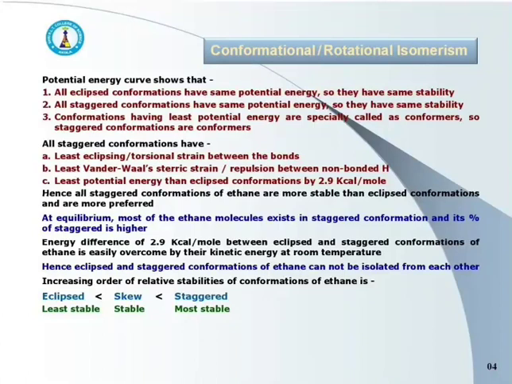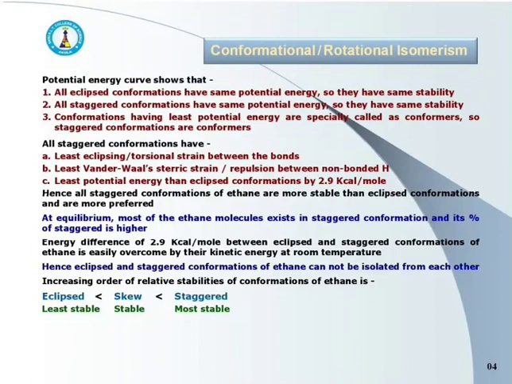I am repeating, all eclipse conformations have same potential energy, so same stability. All staggered conformations have same potential energy, so same stability. And as staggered conformations have minimum, or we can say least potential energy, they are the conformers of ethane. Now concentrate on staggered conformations.